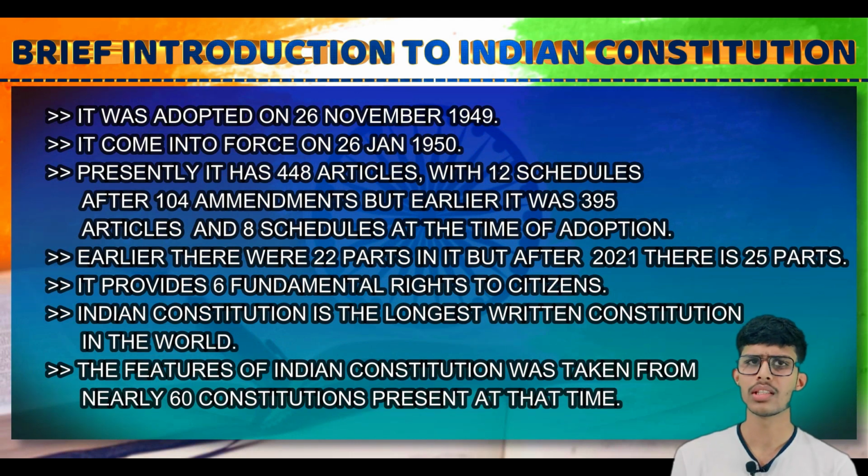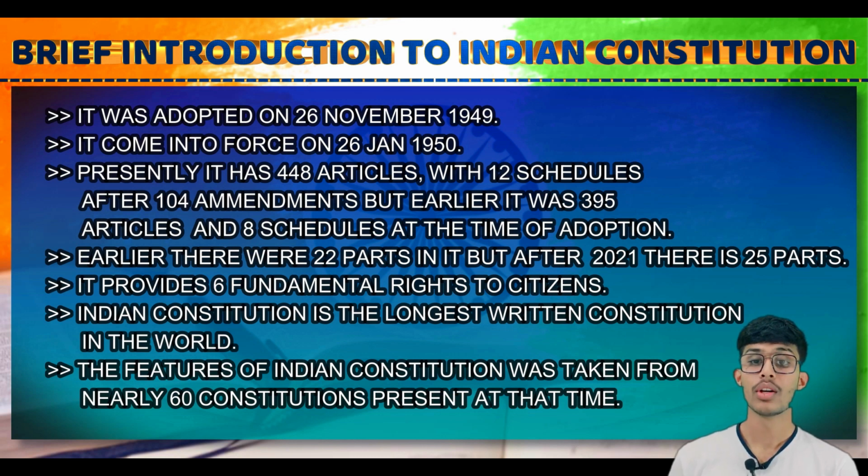It means that it was completed by the Constituent Assembly on 26 November 1949, but it came into force on 26 January 1950. Presently, it has 448 articles with 12 schedules after 104 amendments. But earlier it was 395 articles with 8 schedules at the time of adoption.